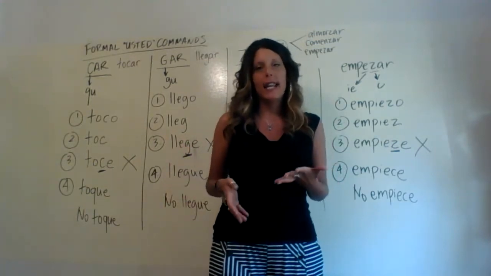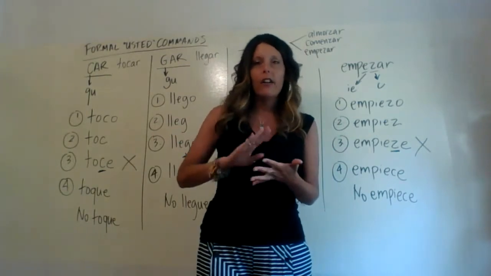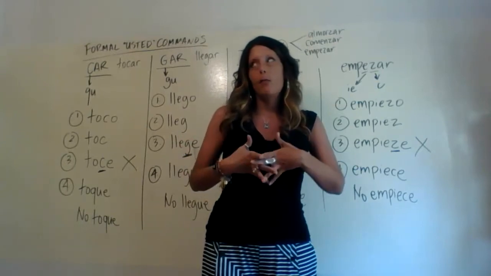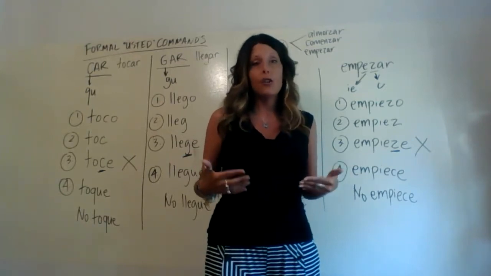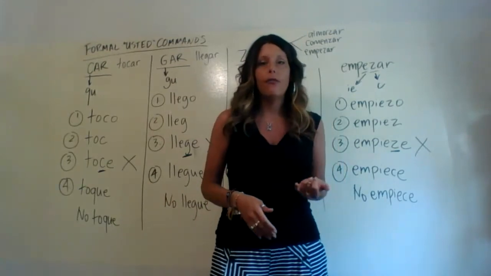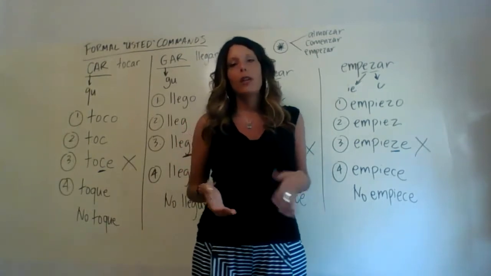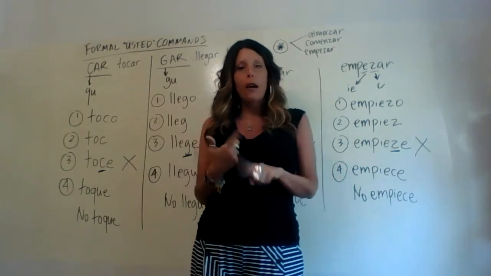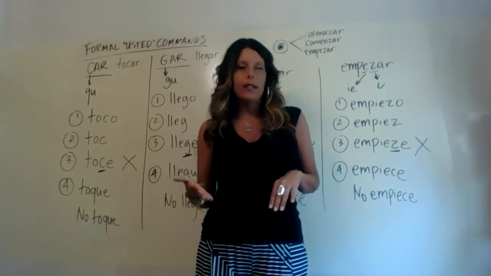I have taken 4 verbs up here that are the 4 most common car, gar, and zar verbs, not only in general, but the most common ones used with formal usted commands. If you're looking behind me, as we've been conjugating formal usted commands, we've only had 3 steps up on the board: step number 1, going to the O box of the present tense; step number 2, dropping the O; step number 3, adding the opposite ending.